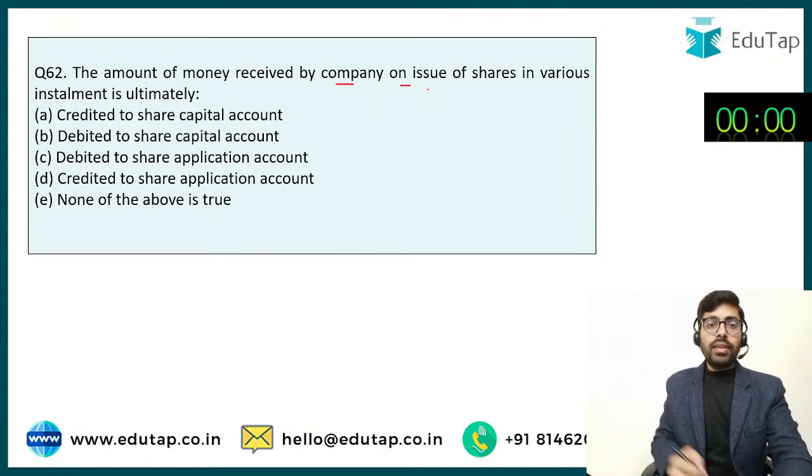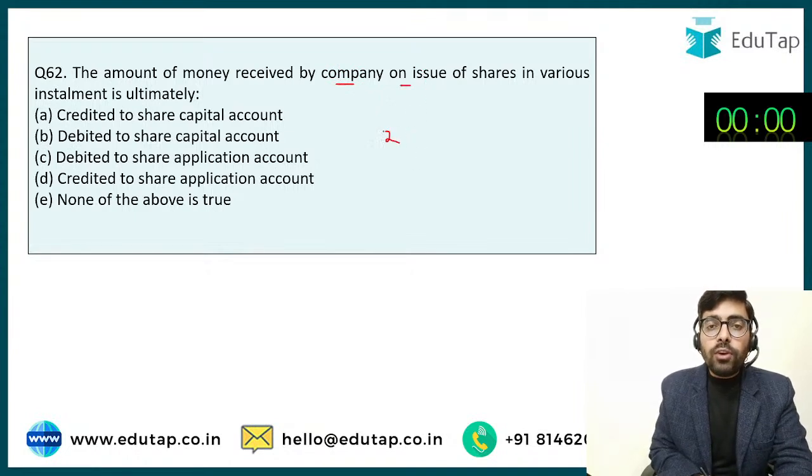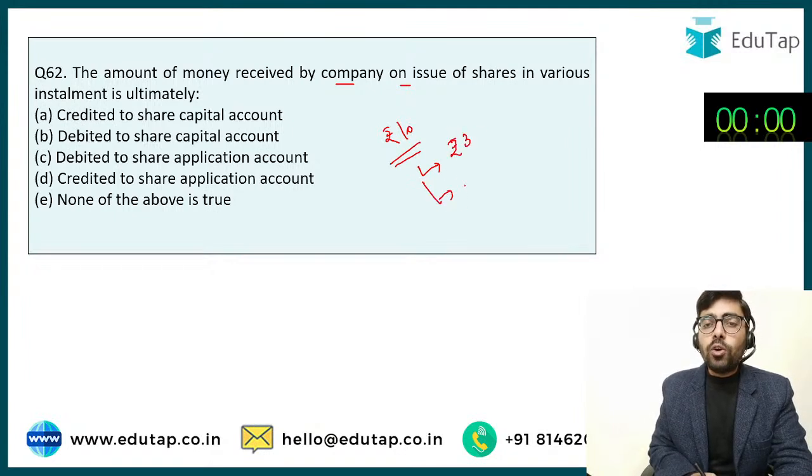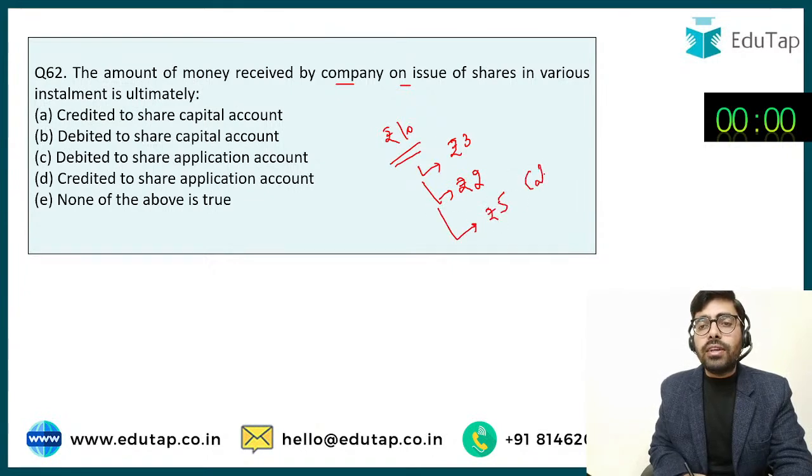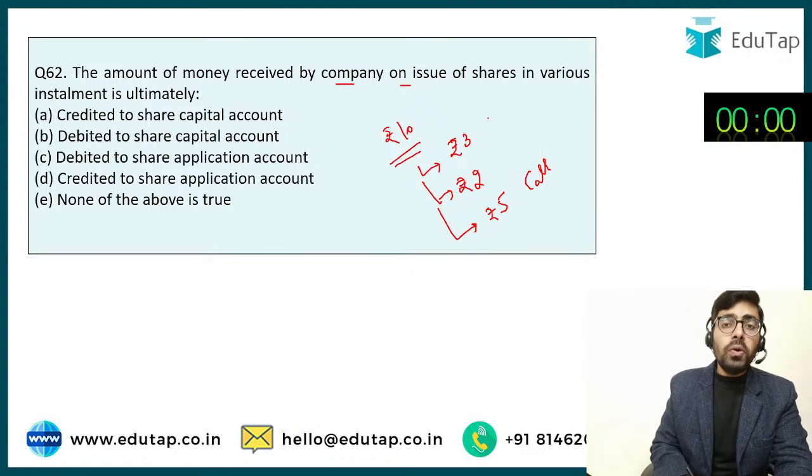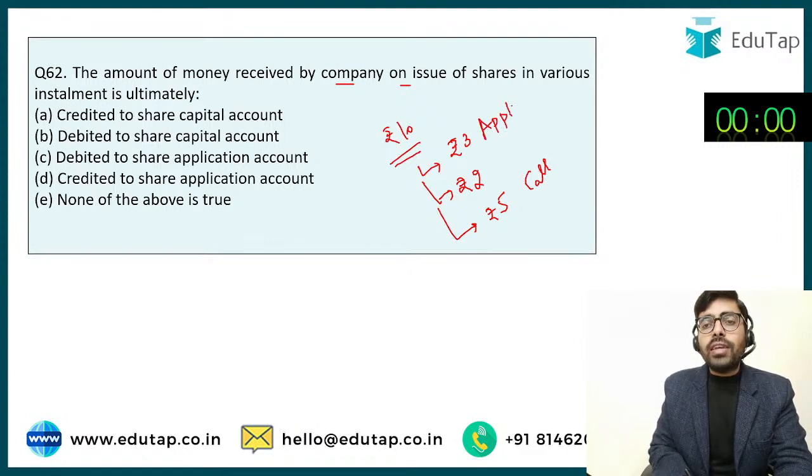They are like this. Okay, so it says कि rupees 10 का share है. The share is of rupees 10, but the company is not calling up the entire amount in one single shot. The company is saying pay me rupees 3 at the time of application, rupees 2 at the time of the allotment, and the balance rupees 5 I am going to call at a later stage. So this is going to be the call which I am going to make. So this is how the bifurcation is being done for academic purposes.